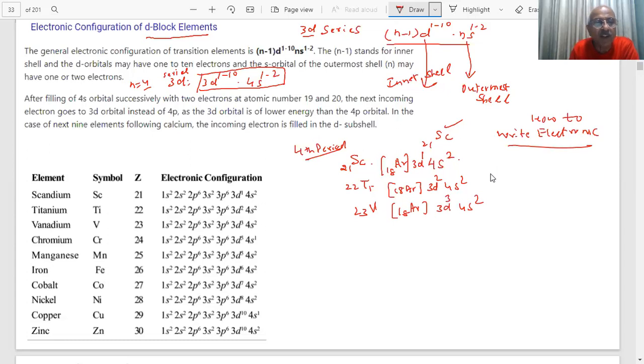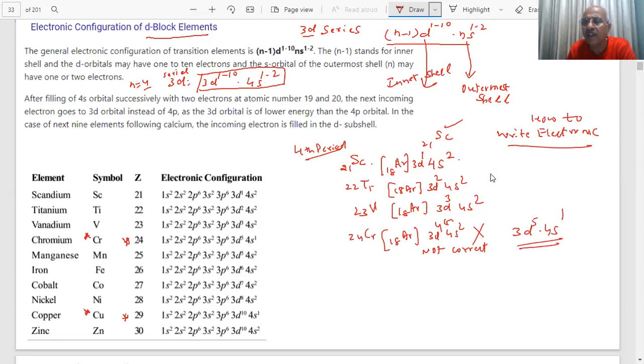Now the problem comes when we come to chromium and in the case of copper. I have put a red mark here. Why did I put that? If I come to 24, chromium, you would say 18 argon, then 4s2 and 3d4. But this is not the correct configuration. What happens? One of the electrons from 4s is shifted to 3d. The result becomes 3d5, 4s1.